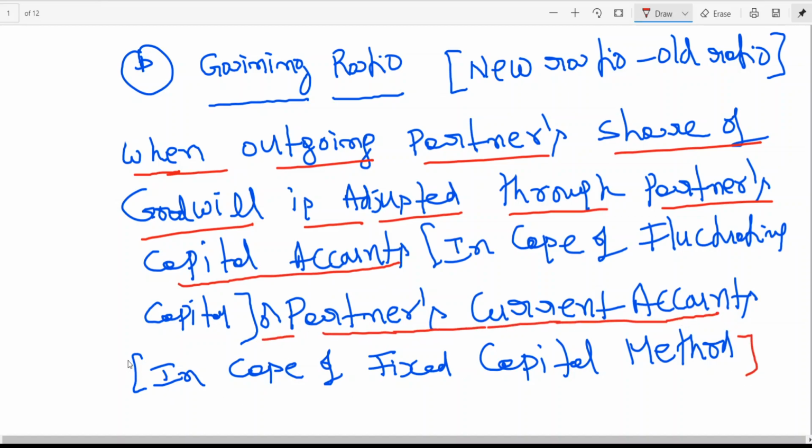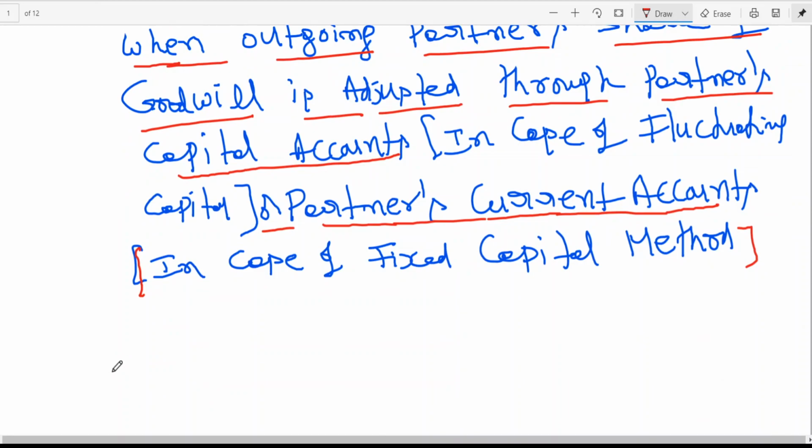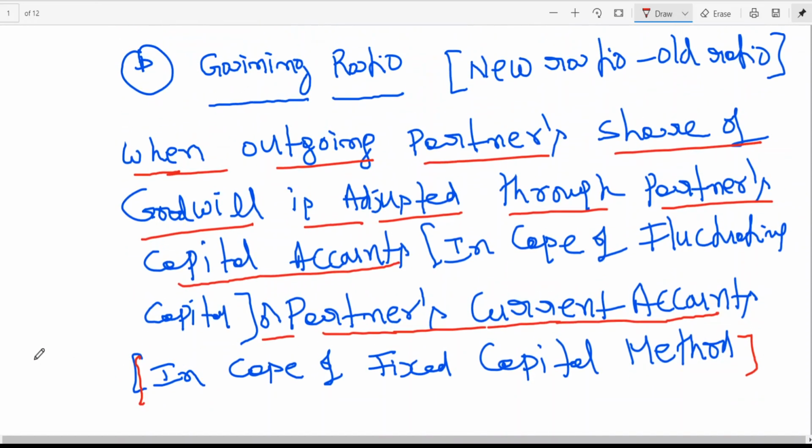I think you know when you need to adjust to current account: when you are following fixed capital. When to adjust to partner's capital account: when you are following fluctuating capital method. Is this clear? Okay, are you following this one?